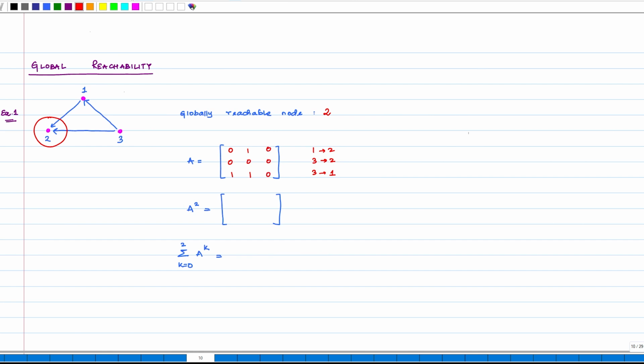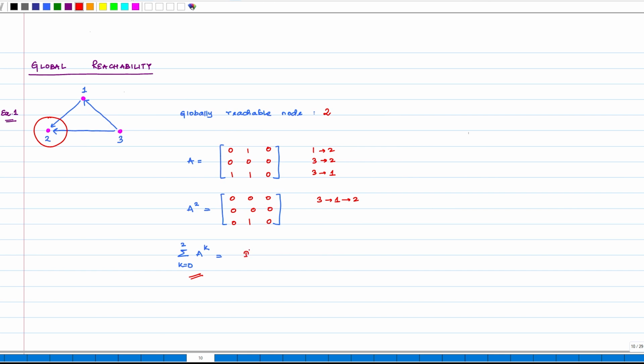Okay. How many walks are there of length 2? We see that there is just one walk of length 2, which is 3 to 1 to 2, meaning only one entry here will be non-zero, and the rest of the entries become equal to 0. So, now let us look at the summation over k equals 0 to n minus 1, which in this case is 2, of A raised to the power k.